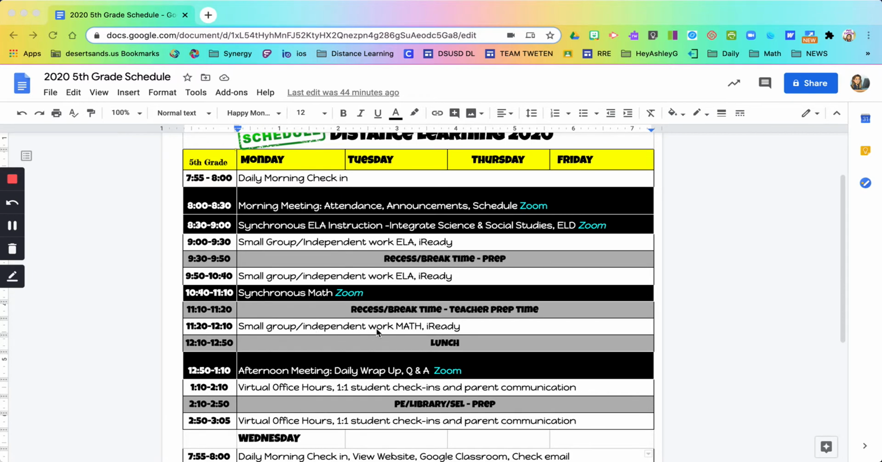However, independent work could include all of their math assignments and their iReady. So they may need that time to do that work. It's not free time, but it allows them to organize their day during that time and use that extra time to get their assignments done.